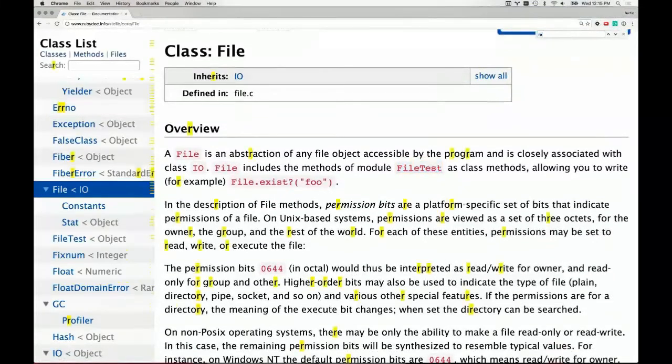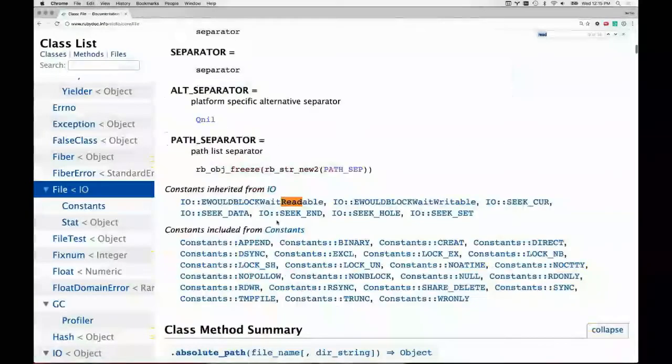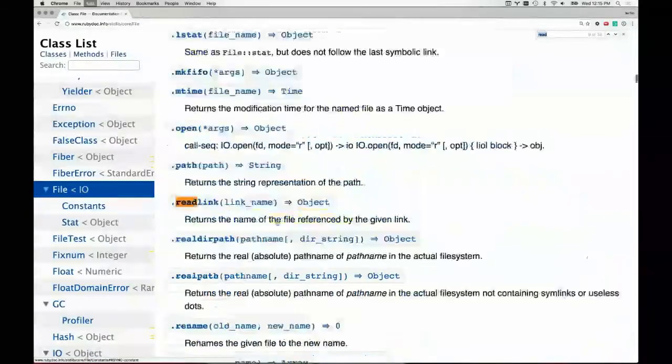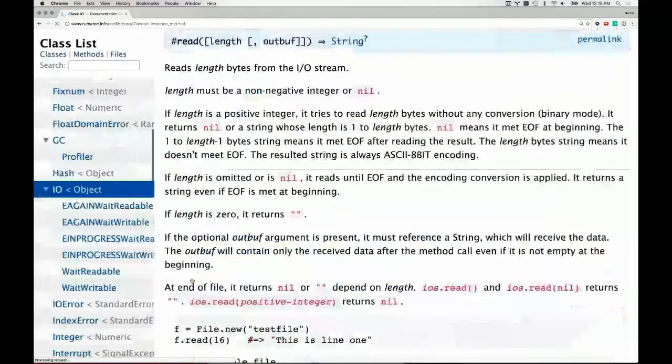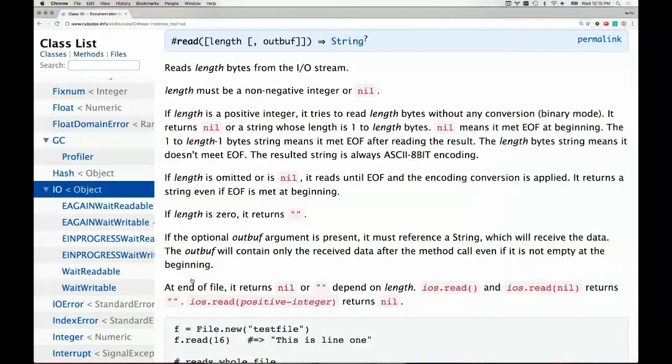If we do a search on the page for the read method, you'll see that a number of things pop up, and we finally get down to methods inherited from IO. You'll see there's read character, read lines, and a bunch of other methods that are available to us. We can click on that one, and it's going to take us to the class for IO. That's actually going to tell us a lot more information about how to read from a file.